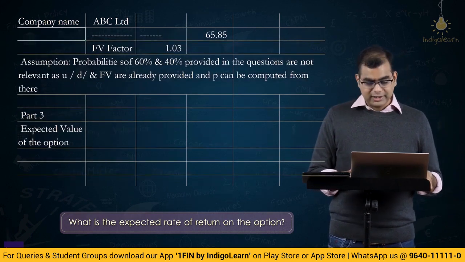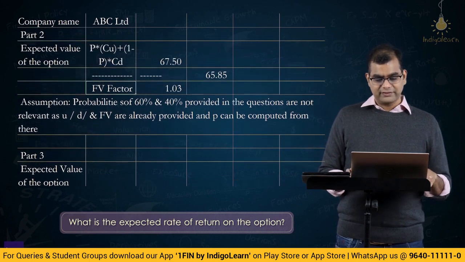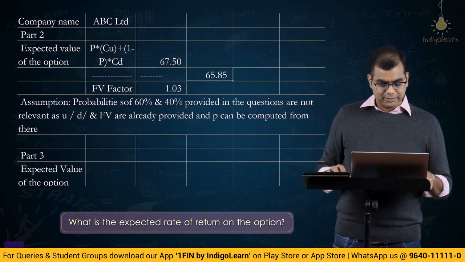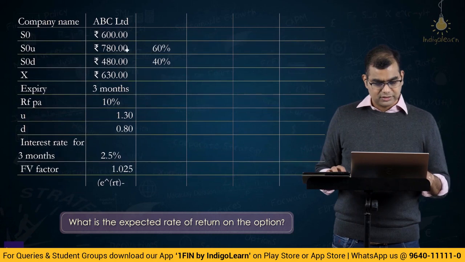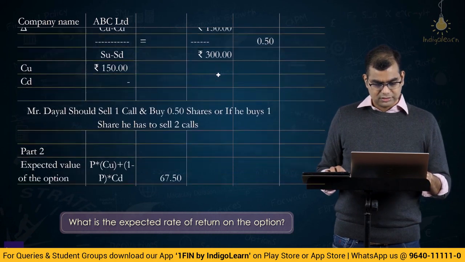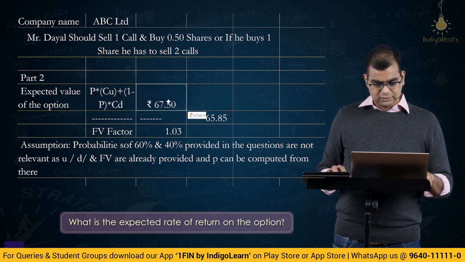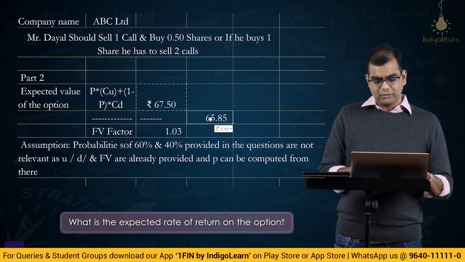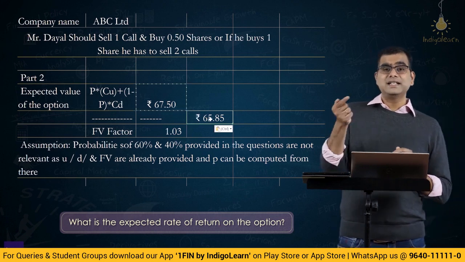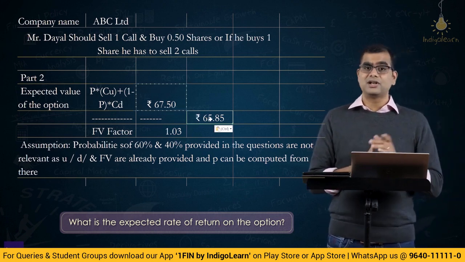What did we compute earlier? This 65.85, which is in rupee terms. Okay, let me put this in rupees. What is this? This is the present value of the option. This is not the expected value.